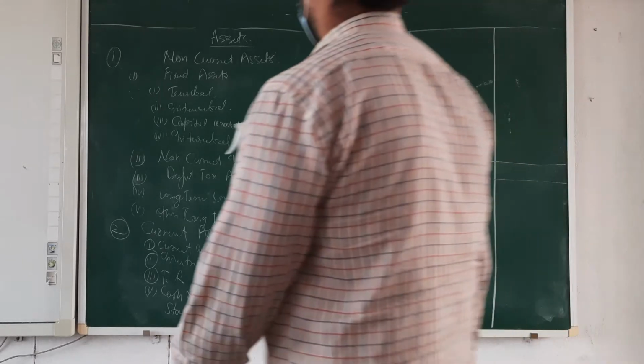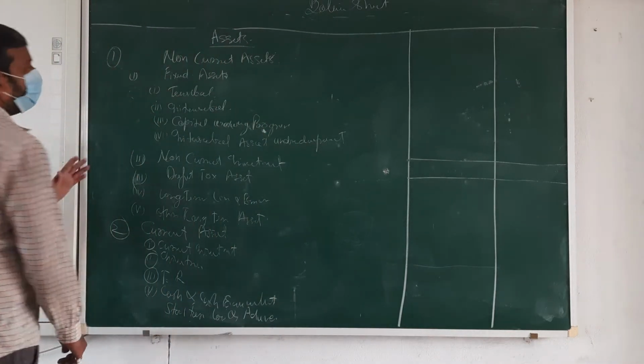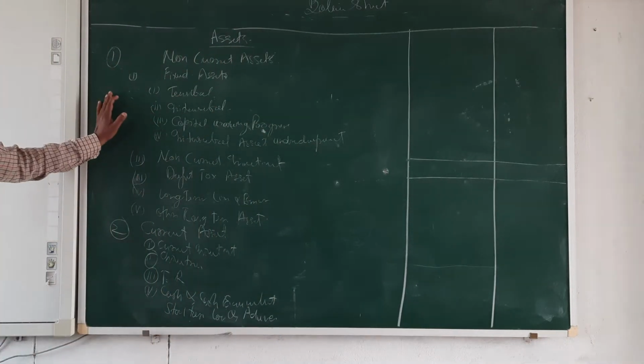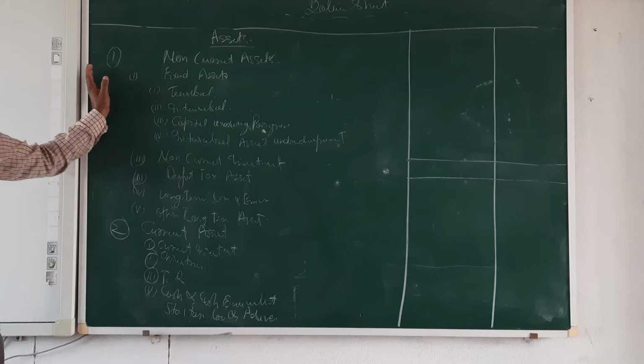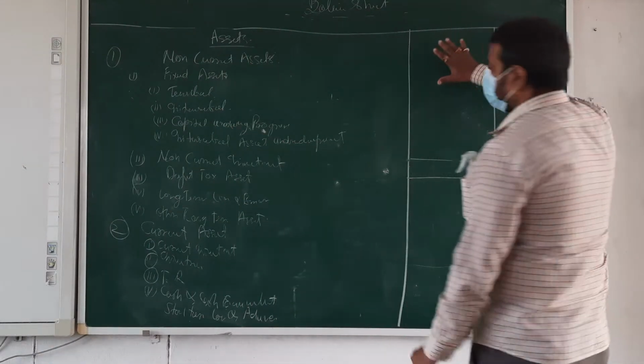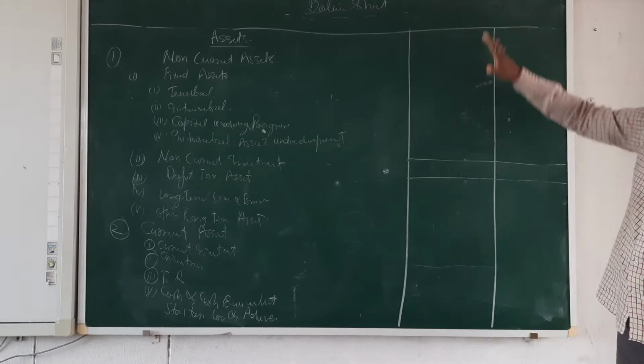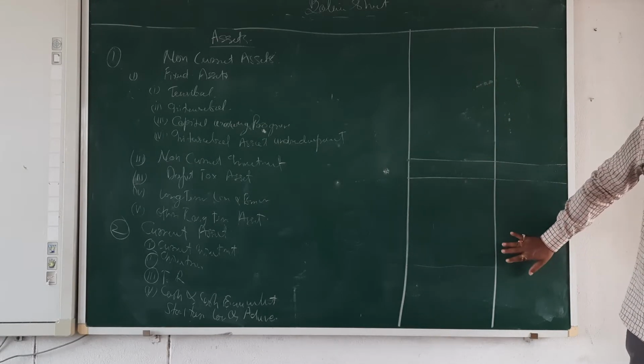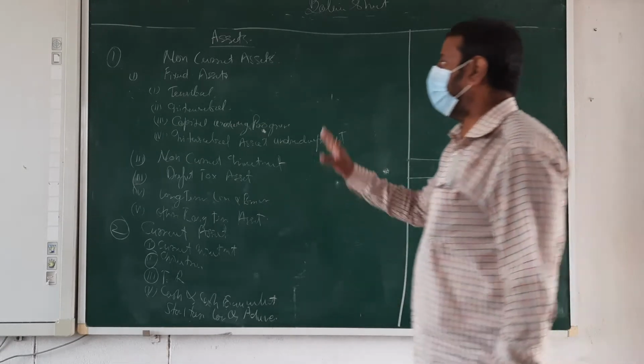Okay. Let's start with this. It's the asset side. Same way, it's the downside of the liability side. First all liability upside. Okay. And then these assets are coming on the downside. Clear? Let's start with the assets.